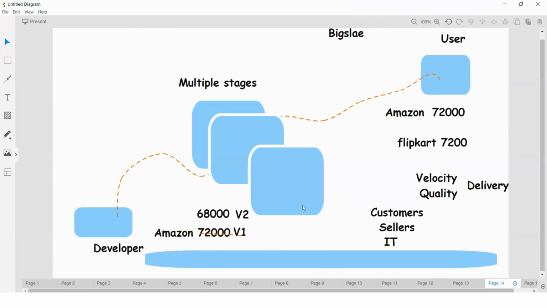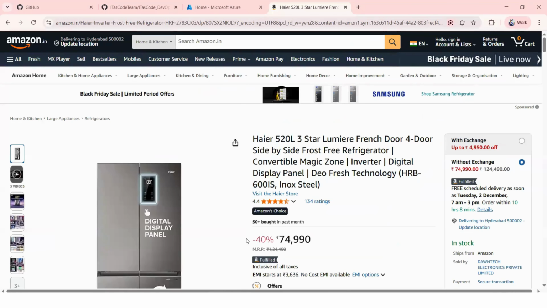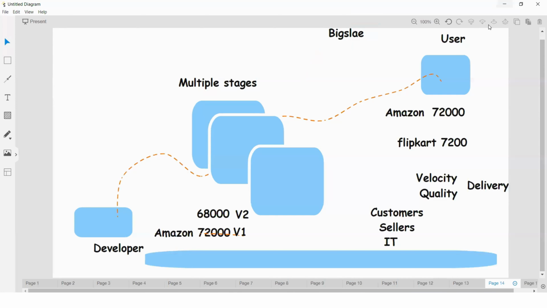Now initially they started selling at 72,000. Now due to business competition, they would like to drop this price. Amazon, this price, just see here, this object you can say. Okay, so for that, whatever changes our developers did, we need to replicate to our end users, right? Suppose if you are following traditional best practices, it may take time. And also we discussed that there is a big sale going on in this specific scenario, right?